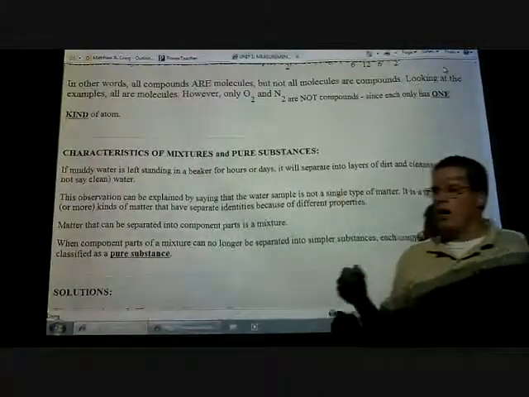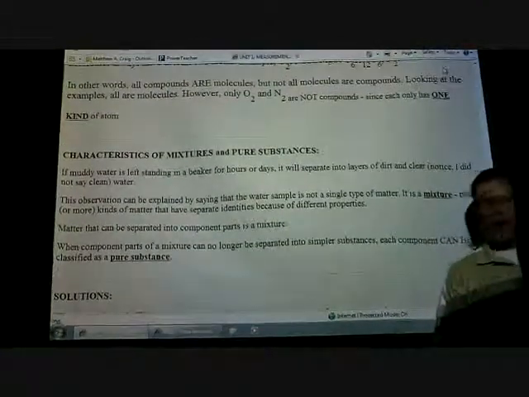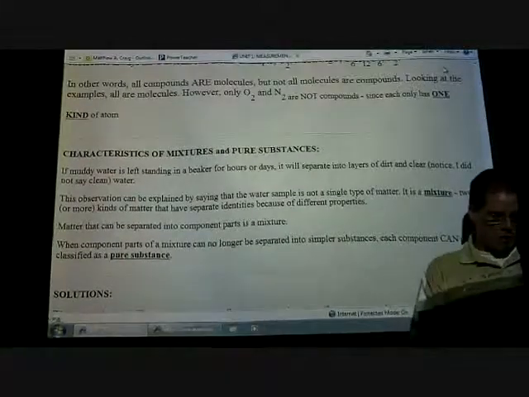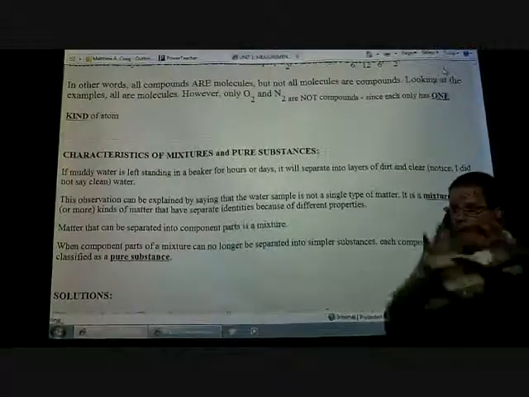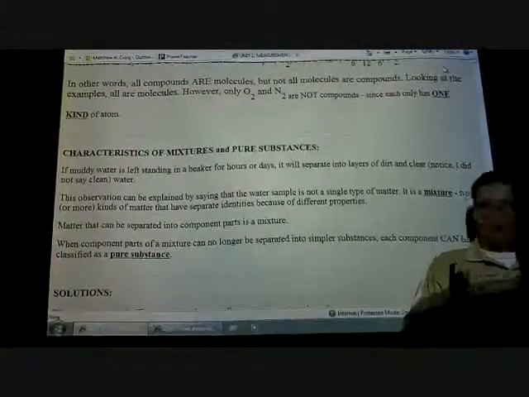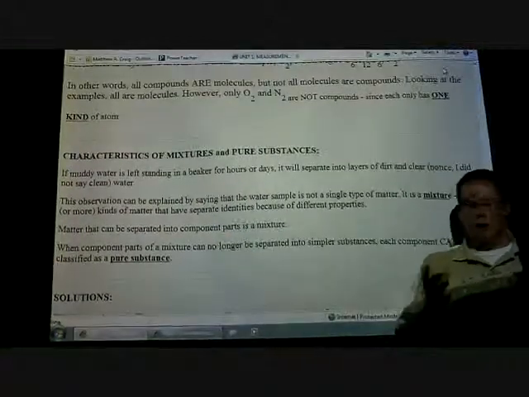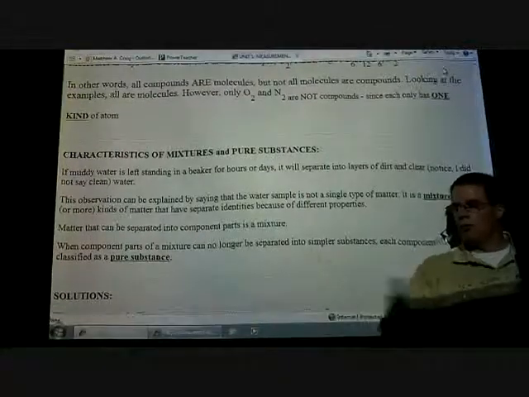So, for example, some of you might have brass faucets in your bathroom. Brass is not pure. Brass is made up of nickel, copper, some cobalt, some iron, some other things in there to give it that brassy look. But that's considered to be a mixture. And mixtures can either be a gas, like what we're enjoying right now in this room.